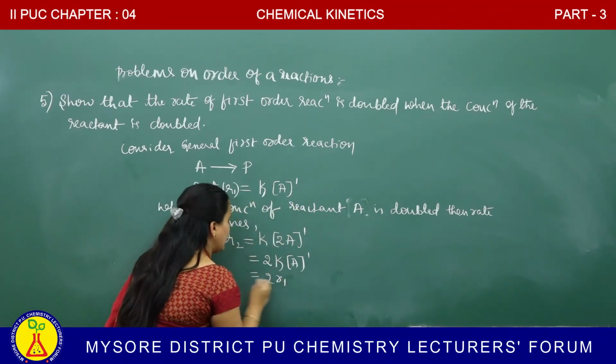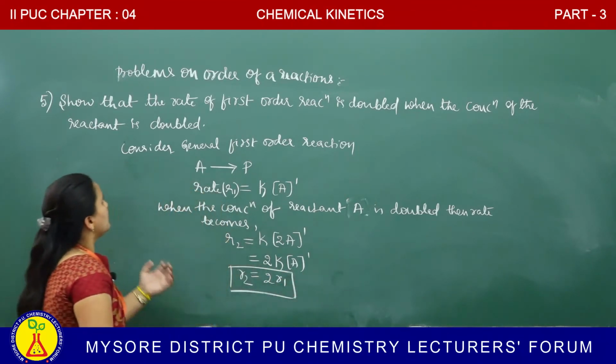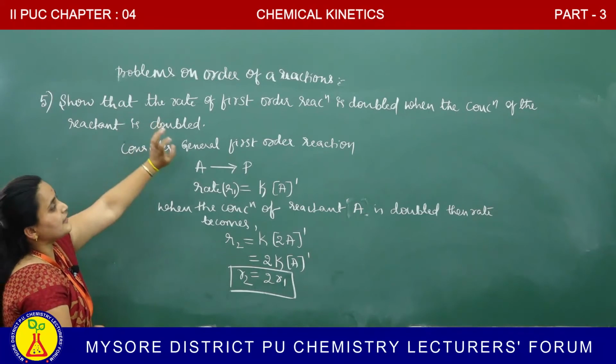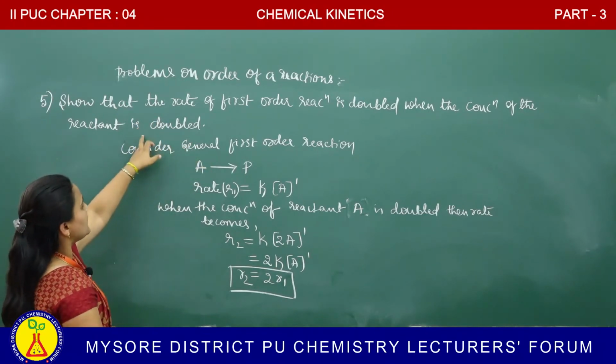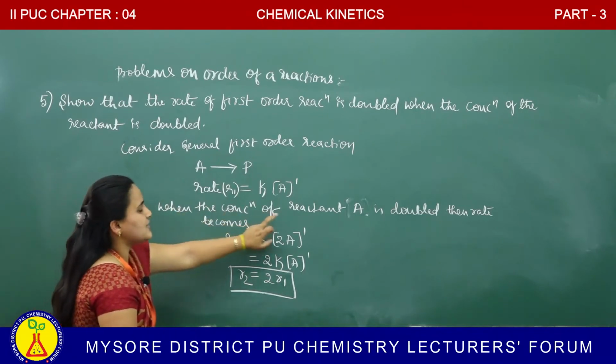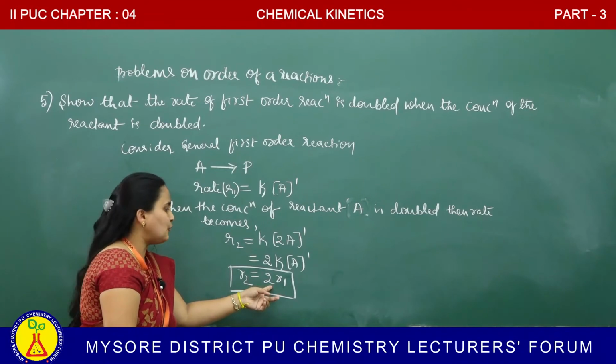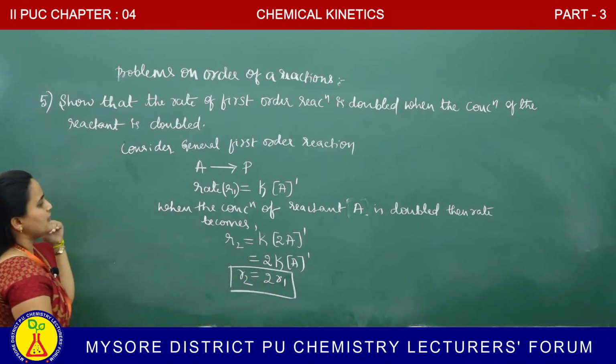R1. R2 becomes 2R1. In the question, show that the rate of first order reaction is doubled when the concentration of the reactant is doubled. When the concentration of the reactant is doubled, the rate also increases by 2 times. In this way, we have to solve this problem.